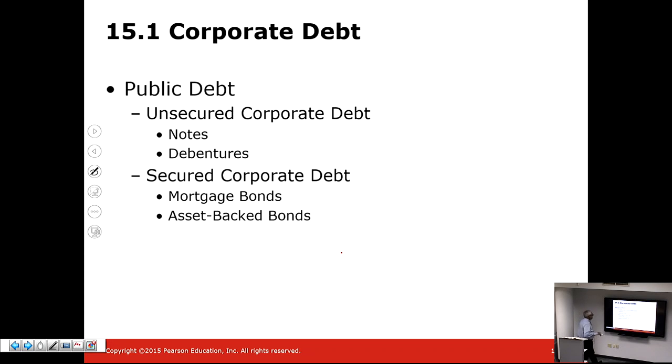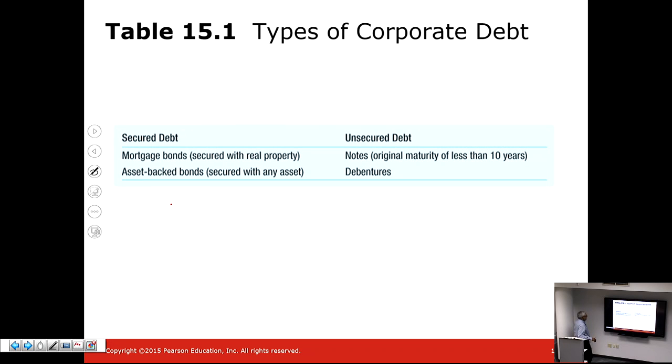Public debt can be unsecured, meaning there is no exact asset backing the debt, or it can be secured. Typically, it is called a mortgage bond, where it specifies that assets of the company can be sold as a claim against the debt if the debt terms are not fully met, i.e. if interest payments and principal payments are not met.